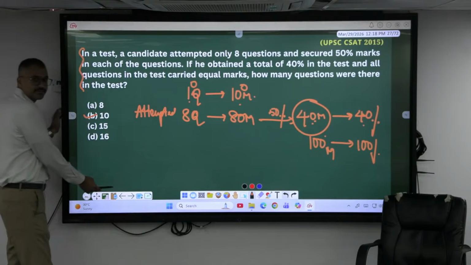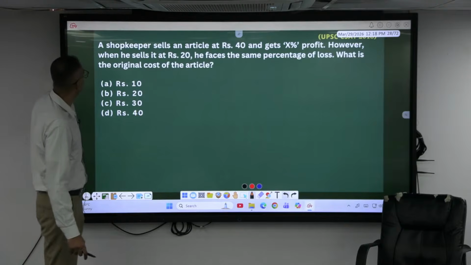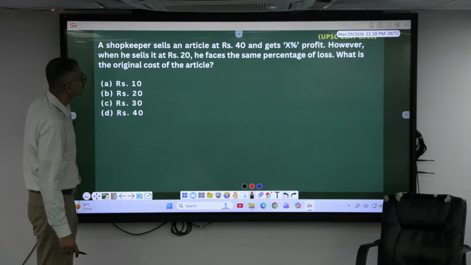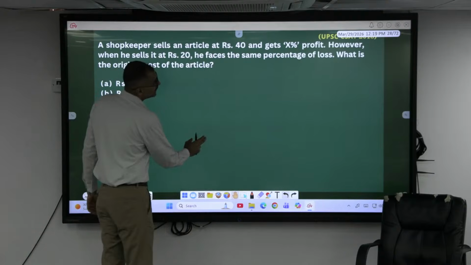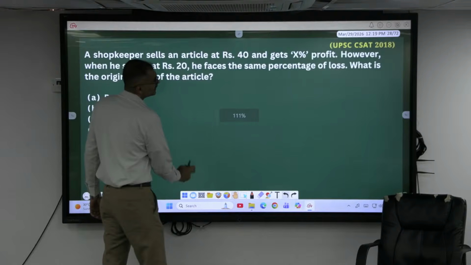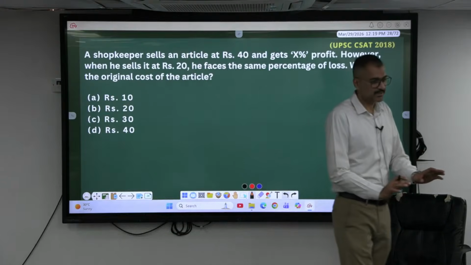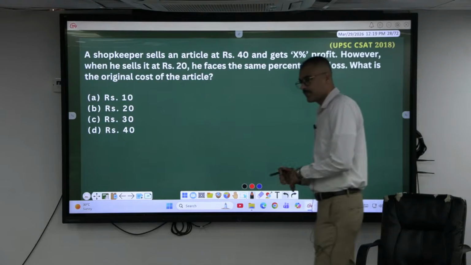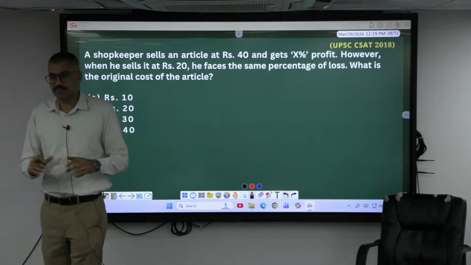Not a big deal. Maximum there will be 2 or 3 steps. Shall I move this? Come on. Earlier he used to give you direct questions and ask for direct numerical answers. But nowadays he is asking a lot of observation, theory, giving X%, Y%.